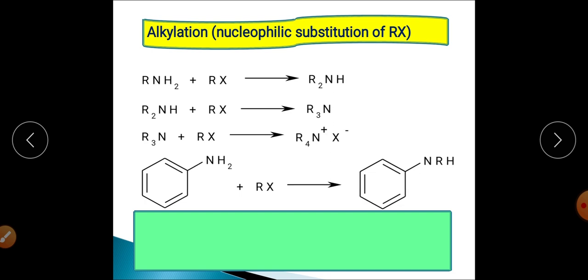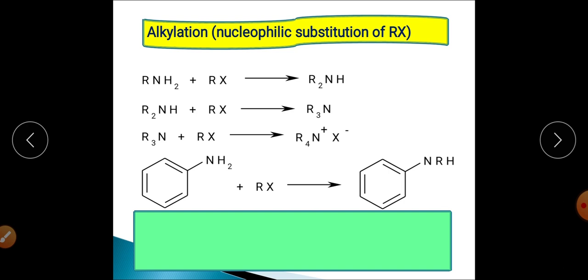Starting from the first reaction, that is the alkylation reaction. You have already studied this reaction. Basically this is a case of nucleophilic substitution reaction. This is your alkyl halide and this is the primary amine. In this example, this is the secondary amine and this one is a tertiary amine.